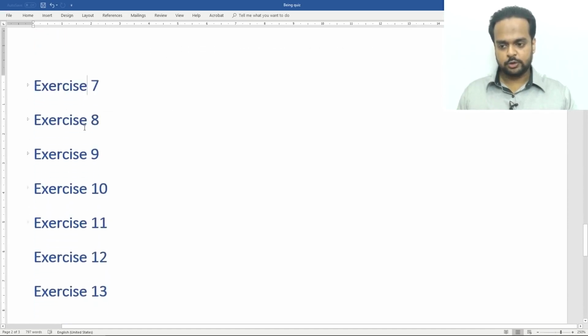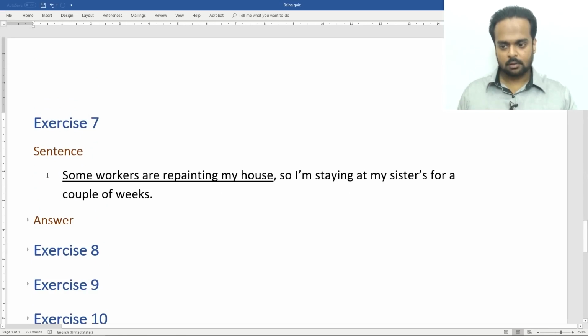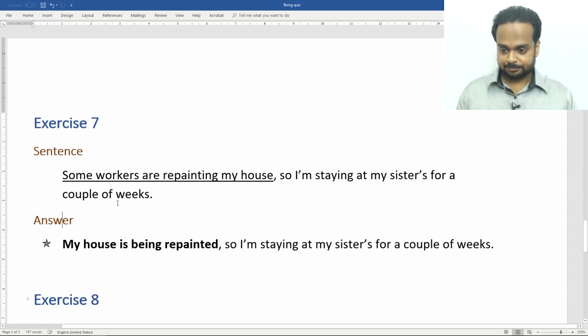All right, we move on to exercise number 7. Some workers are repainting my house, so I'm staying at my sister's for a couple of weeks. At my sister's means at my sister's place. How would you rewrite it? Well, here's the answer. My house is being repainted, so I'm staying at my sister's for a couple of weeks.